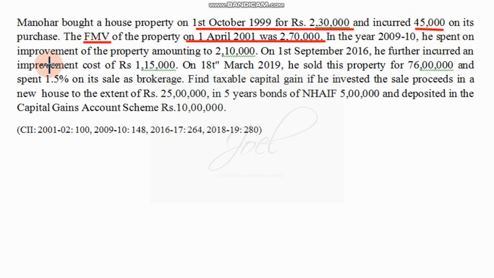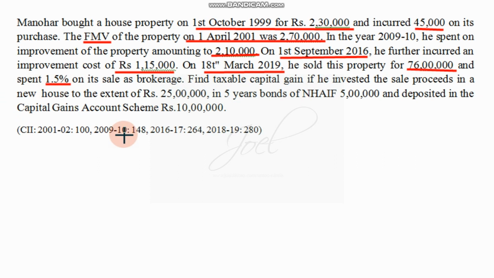he spent for the improvement of the house. So he had spent some amount for the improvement of the house, amounting to rupees 2,10,000. And again there is one more improvement. On 1st September 2016, he further incurred the cost of improvement, rupees 1,15,000. On 18th March 2019, he sold the house. See, here the house has been sold for rupees 76 lakhs, and he spent 1.5% brokerage. Brokerage means it is selling expenses.